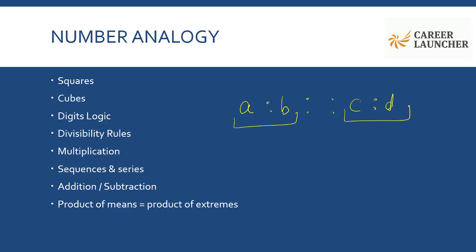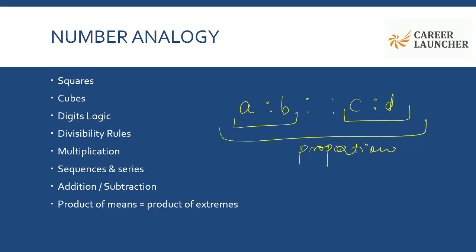So usually number analogy questions are based upon squares, cubes, digits logic, divisibility rules, multiplication, sequences in series, addition, subtraction, and product of means is equal to product of extremes. Now this also looks like something we call in maths proportion.